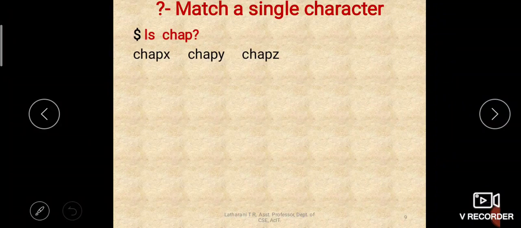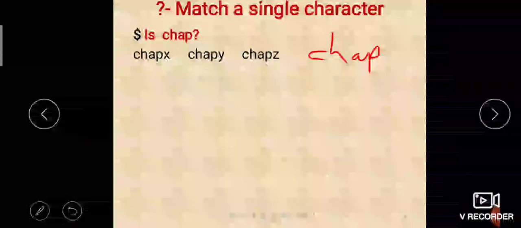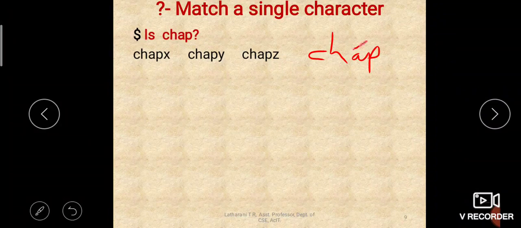Yes, these are the files: chapx, chapy, chapz. It will not list the chap file also, because after chap nothing is there.